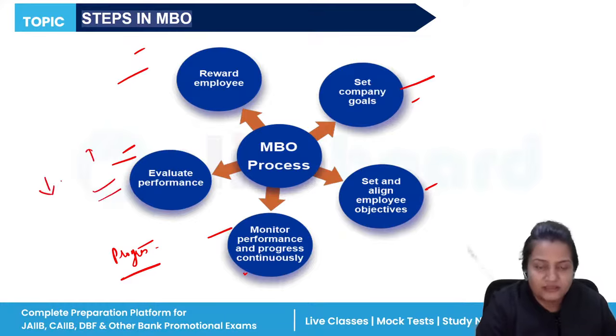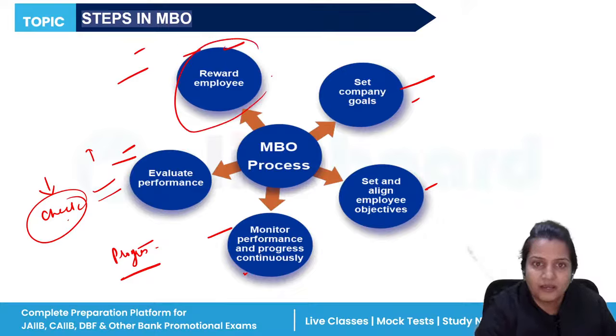If anything is going down, if it is not going smoothly, then you have to check and ensure that in future it might not happen again. And after that, if everything is okay, then at last the owner will reward their employees for performing better, for the better performance.